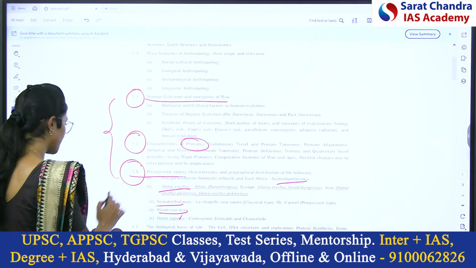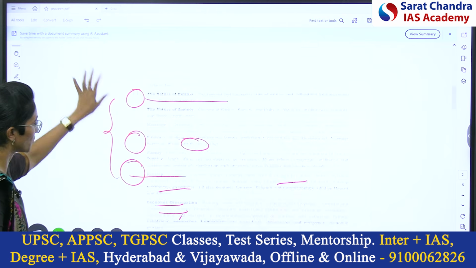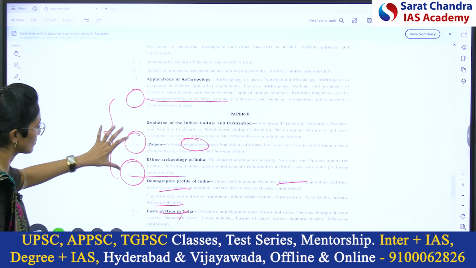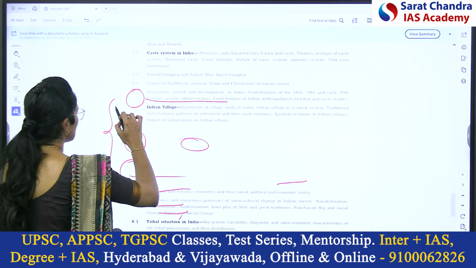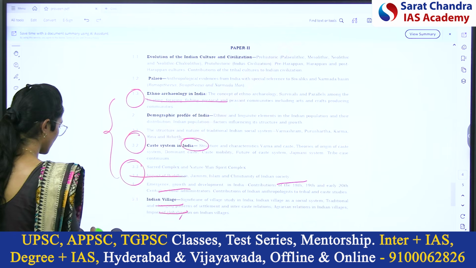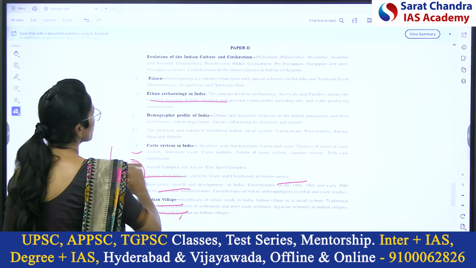Continuation of this part. Paper 2. See, look at the link between paper 1 and paper 2. Look at 1.2.